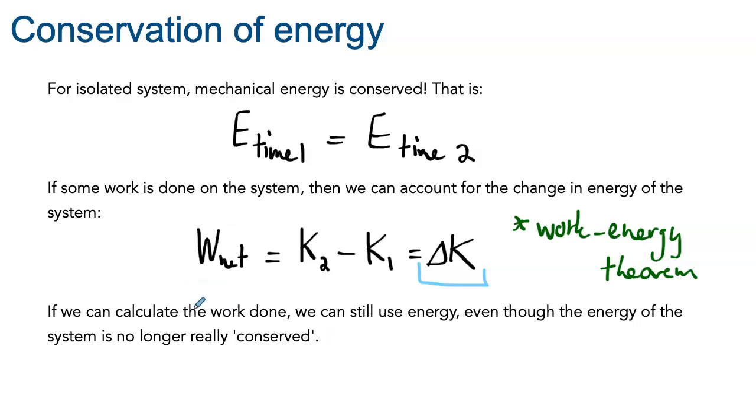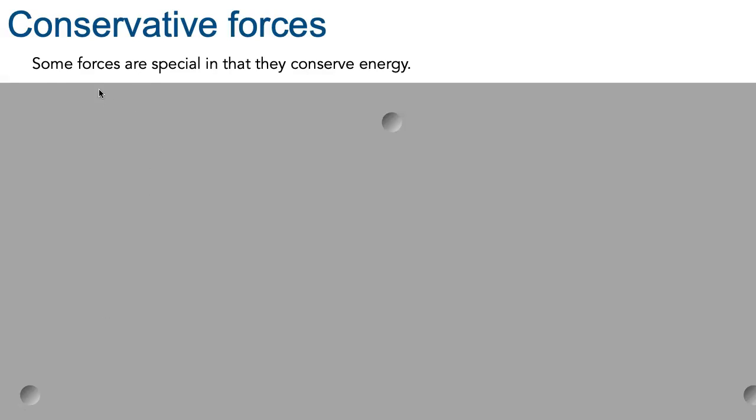So by using this, if we are able to calculate the work done, we can still use energy to solve problems, even though the energy of the system is not really conserved. There's a change, but we can know by how much this energy is changing. So we will try to combine these 2 equations together to get it into a form that we can use to solve problems. The first step to get there is to distinguish between conservative forces and non-conservative forces.